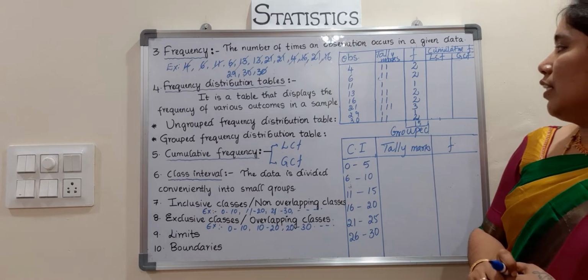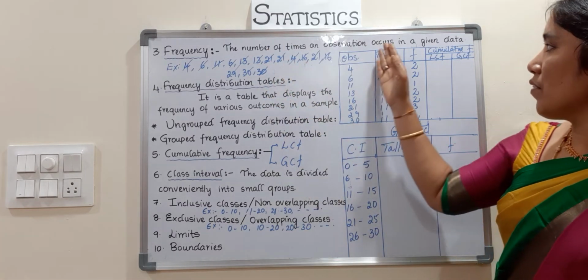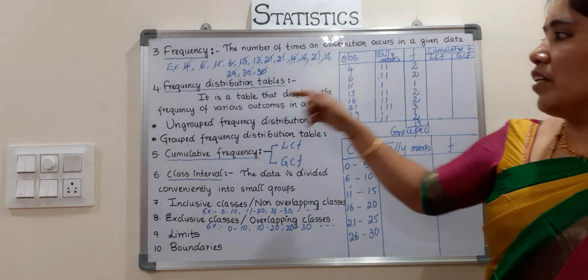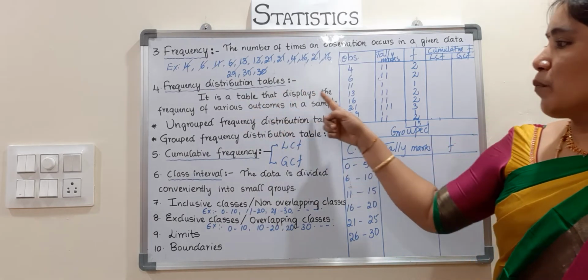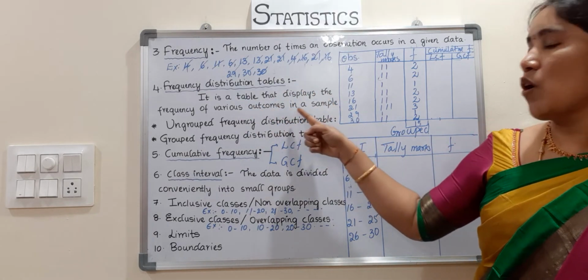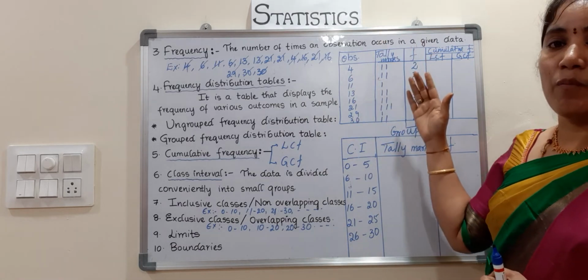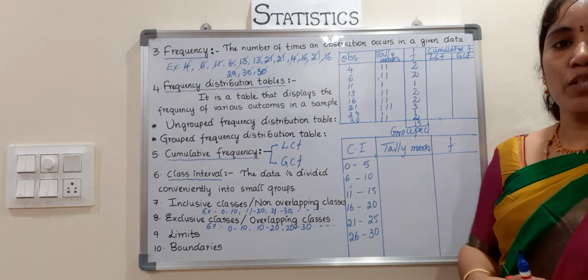So, in the same way, all observations I crossed here. So all observations I wrote in the table. It is called the tabular form set. Now coming to frequency distribution tables. It is a table that displays the frequency of various outcomes in a sampling. In a tabular form, when I am writing the frequencies, it's called the frequency distribution table.